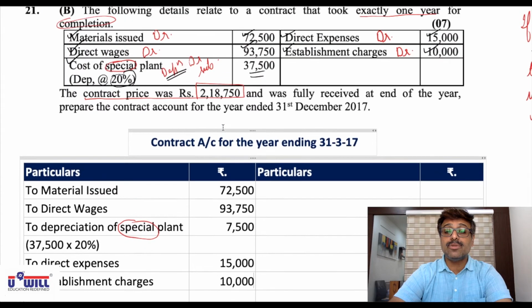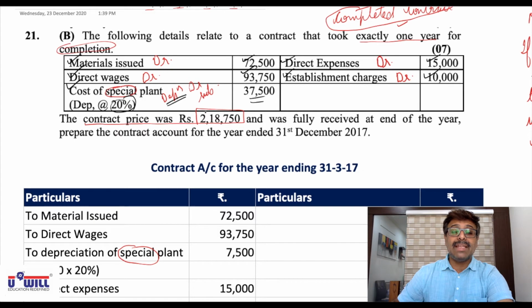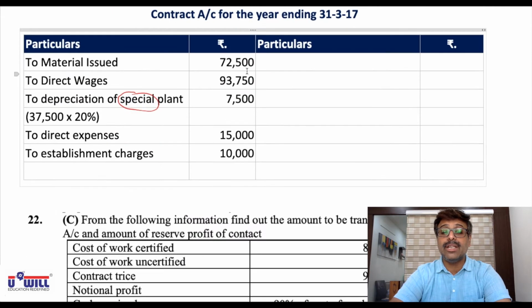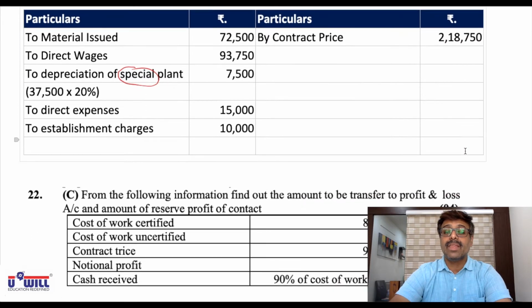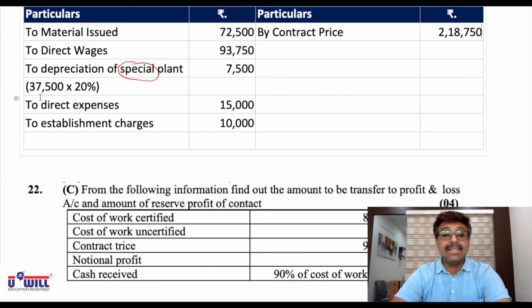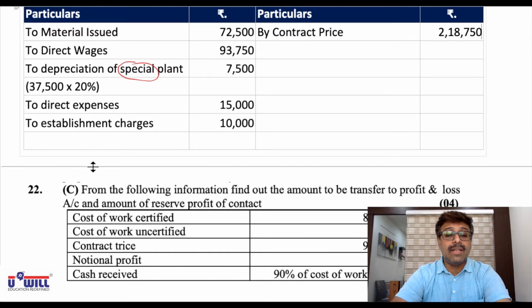Then after establishment charges, contract price I told you 2,18,750 we will write in contract account on credit side, and also the amount is fully received. So by contract price 2,18,750. Now whatever balance remains would be straight away transferred to P&L account.